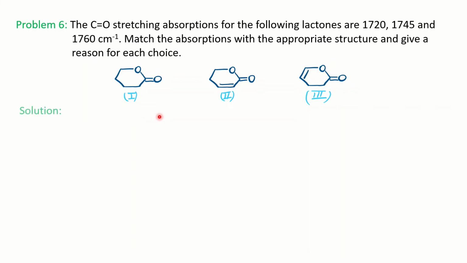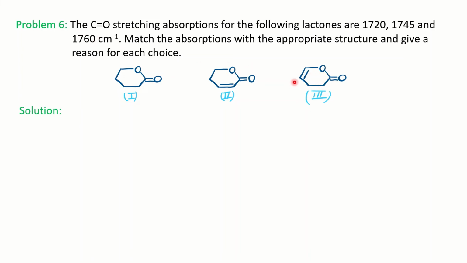Now, what it could be like: in the first structure you have a normal carbon ester carbonyl in the ring. The second structure has an alpha beta unsaturation present here, right? So we know that here you have a minus I effect as well as conjugation present here, right? Conjugation decreases the frequency. And in this third structure, you can see the minus I effect is enhanced, like in the previous problem. So the third structure should have the highest frequency.